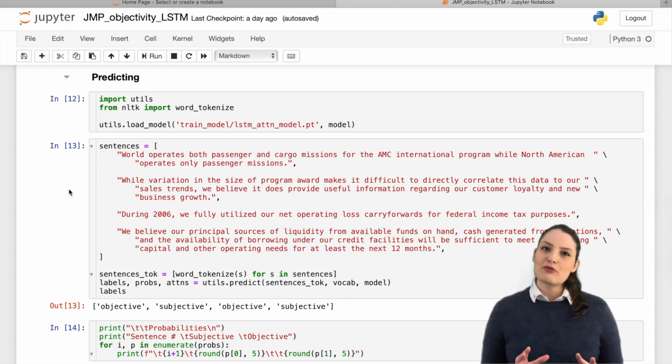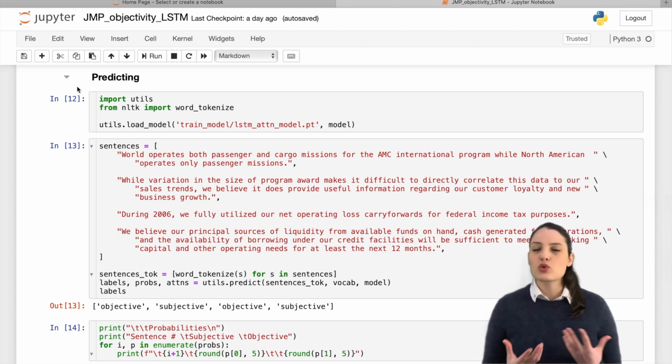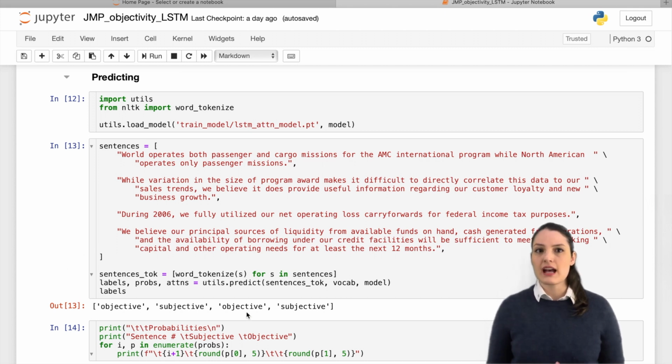Now, in the last part of the video, I want to show you what the predictions will look like for a couple of sentences. For instance, I have a sample of 4 sentences here. My model classifies the first and third sentence as subjective and the rest as objective.